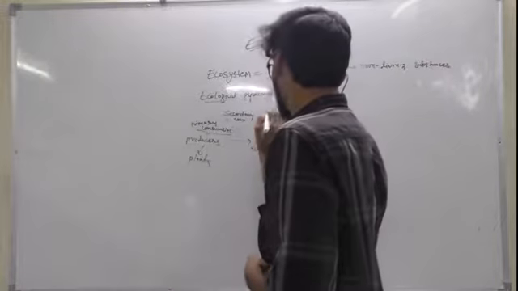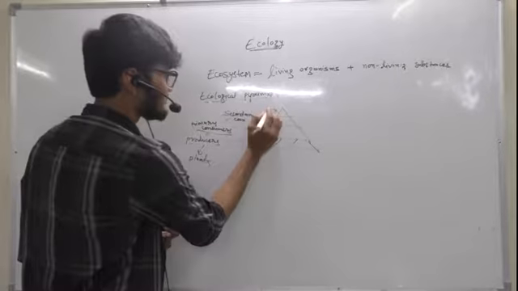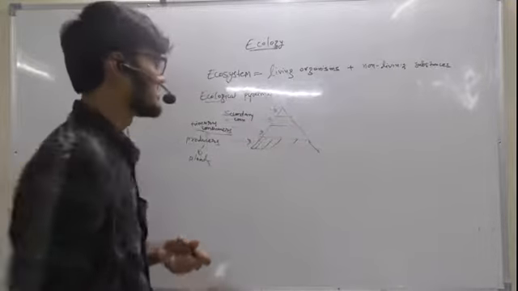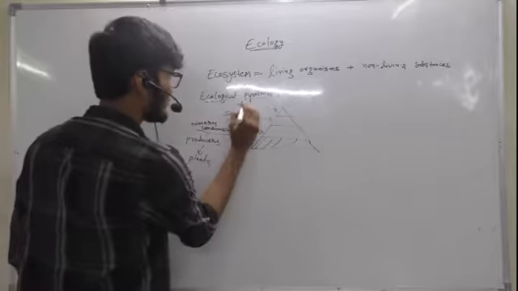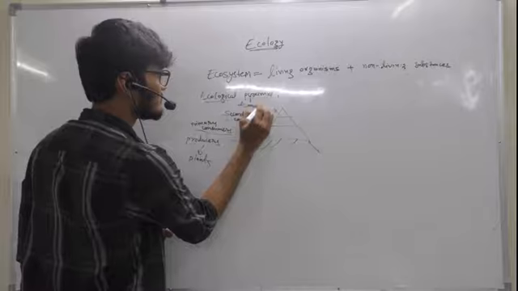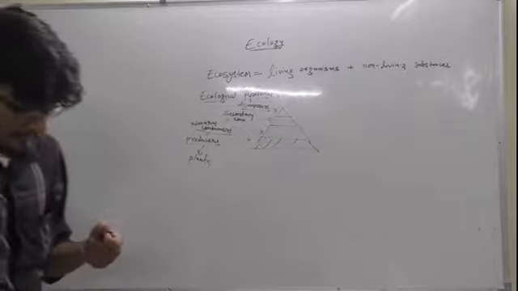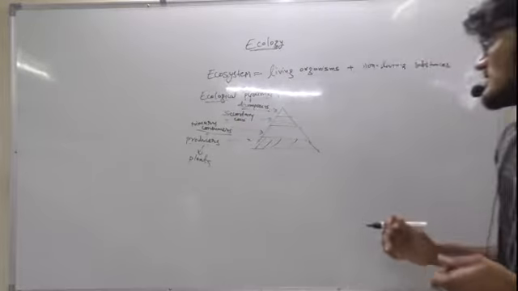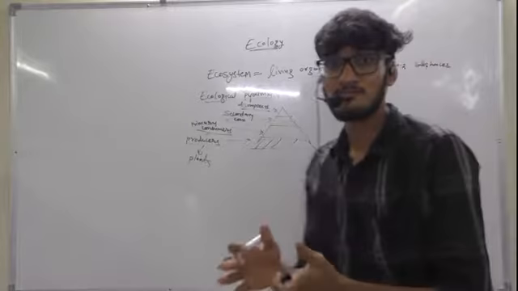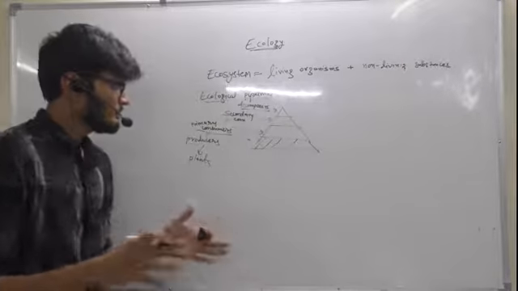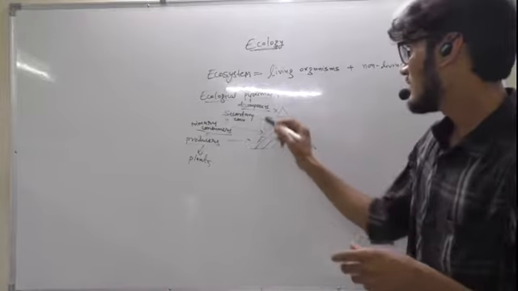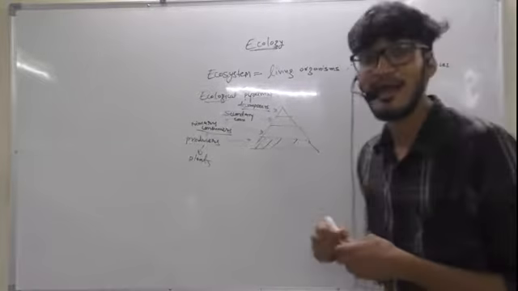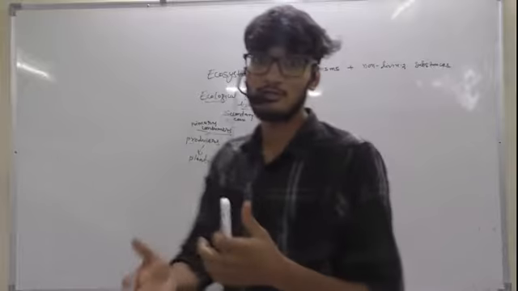And the top trophic level will be occupied by decomposers, or the tertiary consumers, you can say. The decomposers are generally microorganisms that you cannot see around you; you have to use a microscope in order to visualize them.